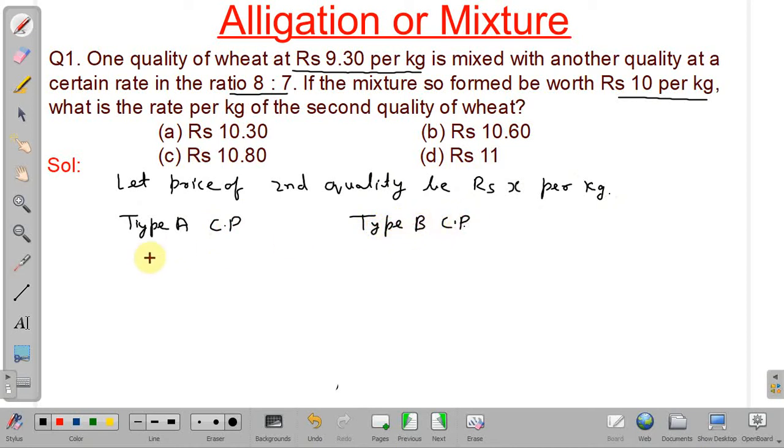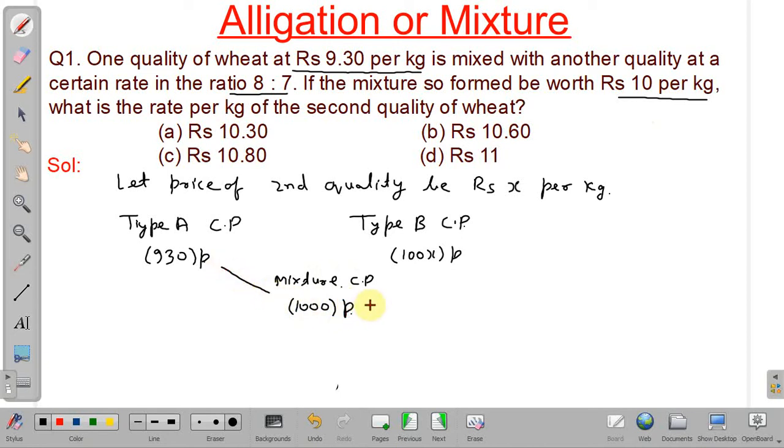Type A cost price is 930 paisa, and type B, as we have assumed x, it will be 100 into x, that is 100x paisa. And mean price or mixture cost price will be equal to 10 rupees per kg. So 10 into 100, that is 1000 paisa.